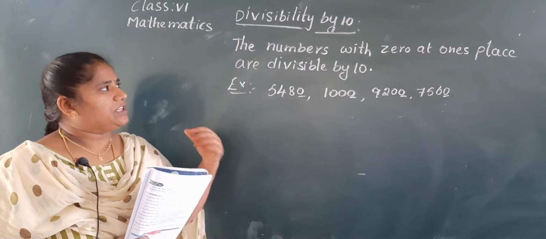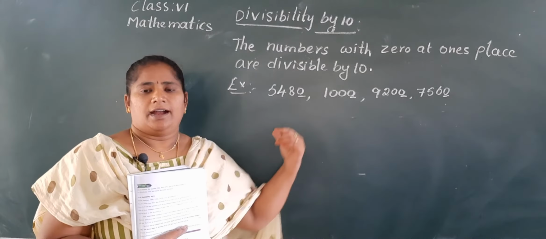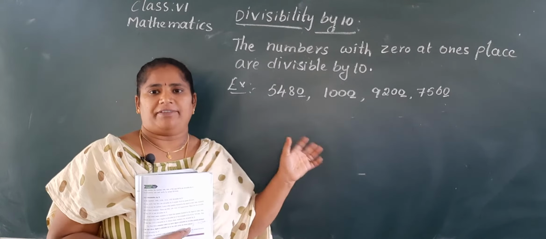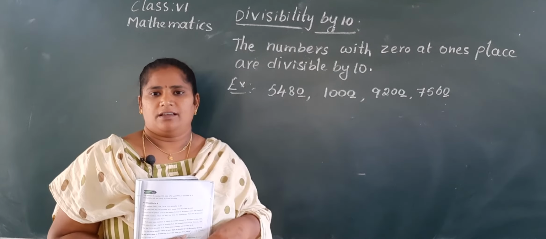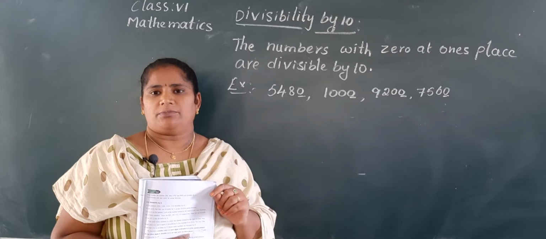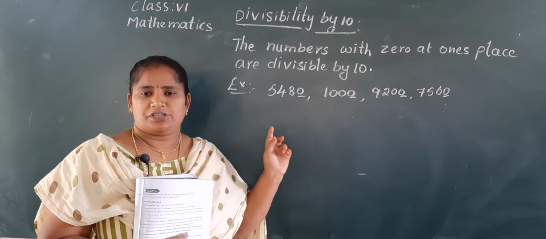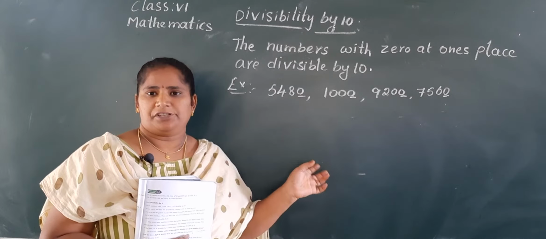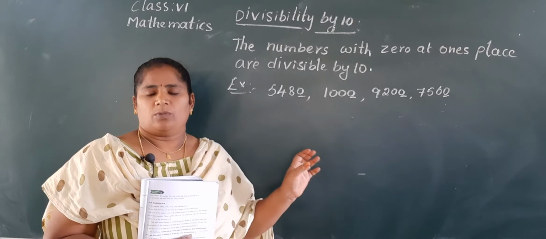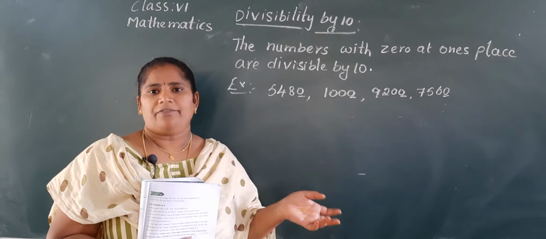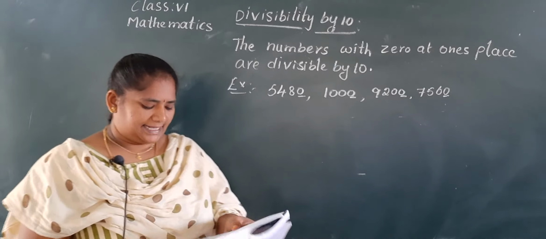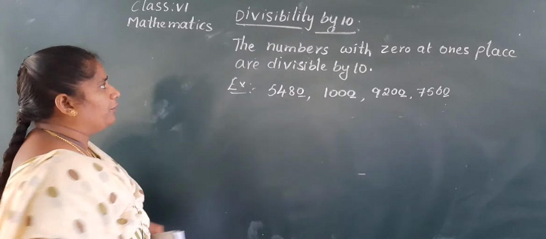The numbers which are divisible by 10 are also divisible by both 5 and 2. Why? Because 5 and 2 are the factors of 10. Okay, Nana? Keep this point in your mind. The numbers which are divisible by 10 are also divisible by 5 and 2. Why? Because 5 and 2 are the factors of 10. Okay. And next one, divisibility by 4.